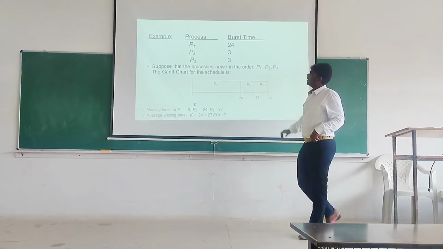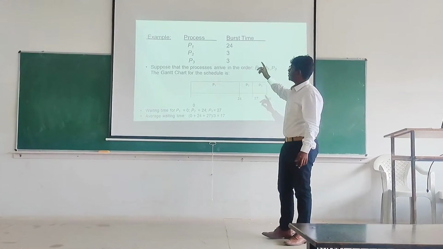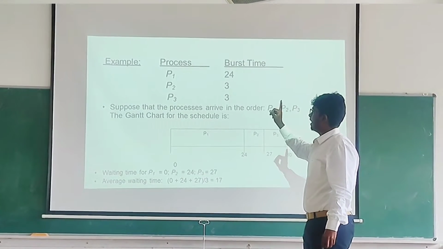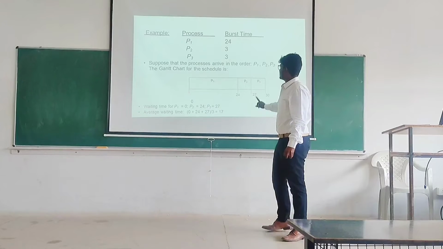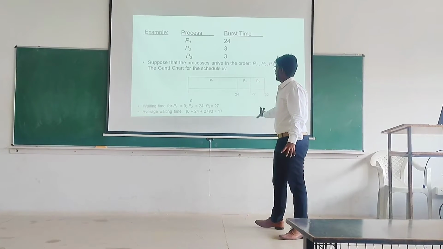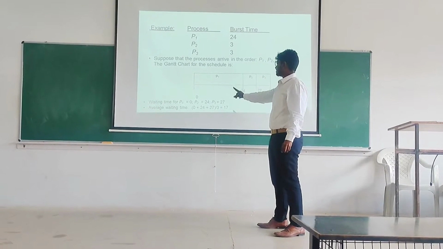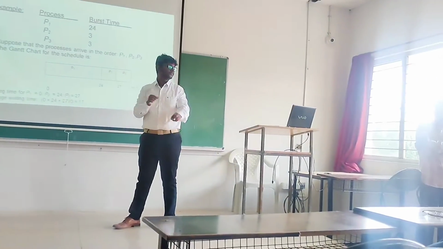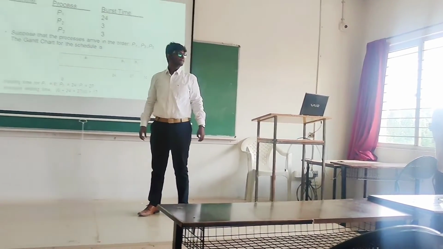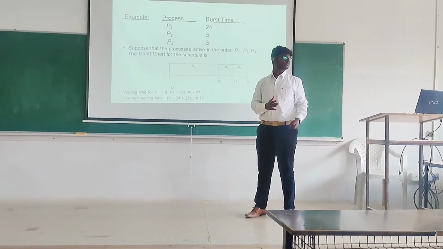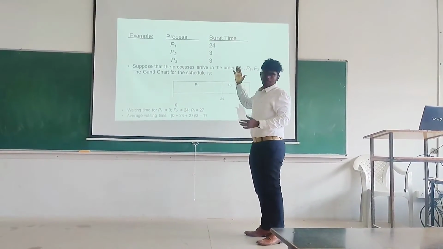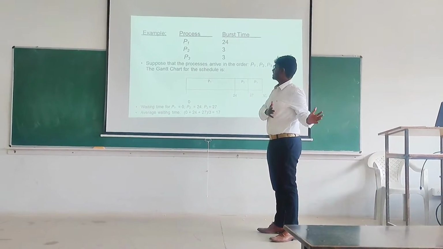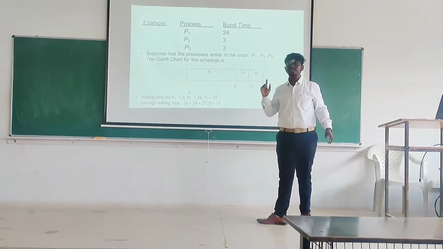Here is an example where there are 3 processes and the burst time of each process is given. The first process is 24, the second is 3, and the third is also 3. This is called the Gantt chart for this schedule. The waiting time for P1 is 0, and the average will be calculated. In which order do they come? P1, P2, P3. The process that the CPU allocates time to first comes into the queue and is executed. Like we will show an act now.